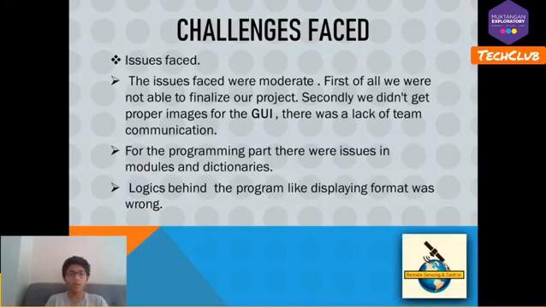For the programming part, there were issues in modules and dictionaries. For the modules, some logics were not correct, and the dictionary was very complex, so it was not easy for the programmer even to know what he had written in the dictionary. The logics behind the program, like the displaying format of the images, were wrong.